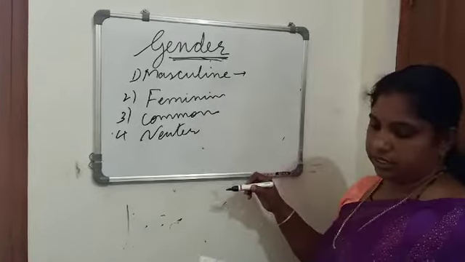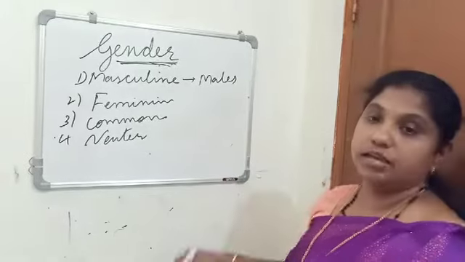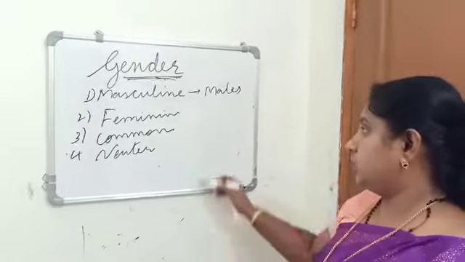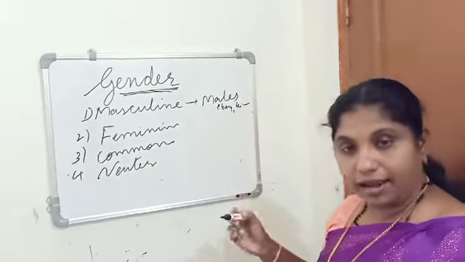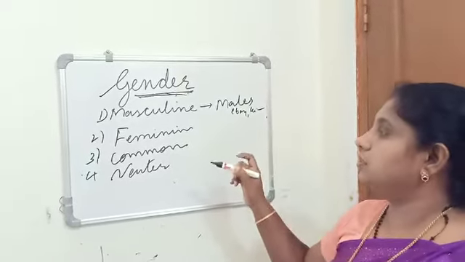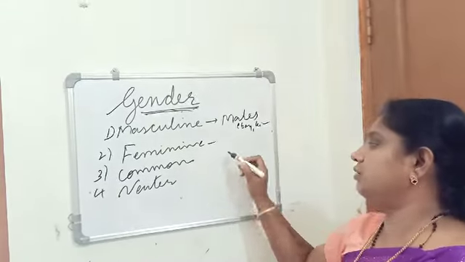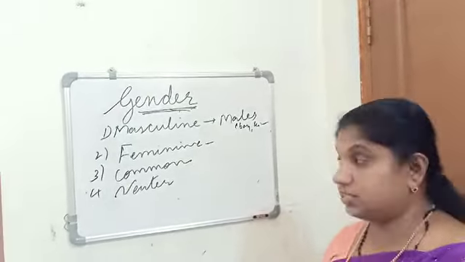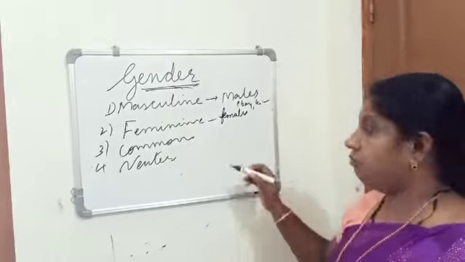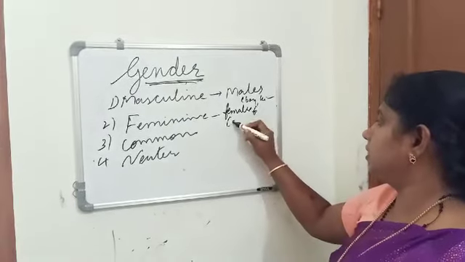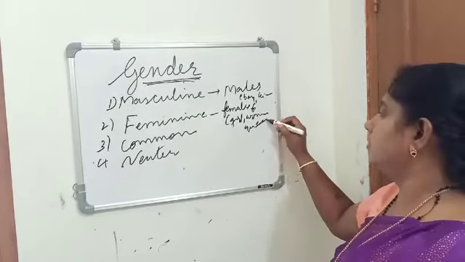So what is masculine gender? Nouns that are the names of males are called masculine gender. Example, boy, king, man, lion. Such nouns are the names of males. They are called masculine gender. Next, feminine gender means nouns that are the names of females. Example, girl, woman, queen. So like that, feminine gender.